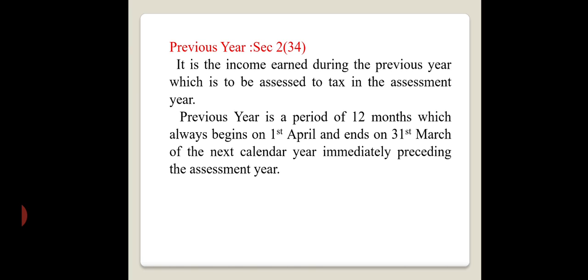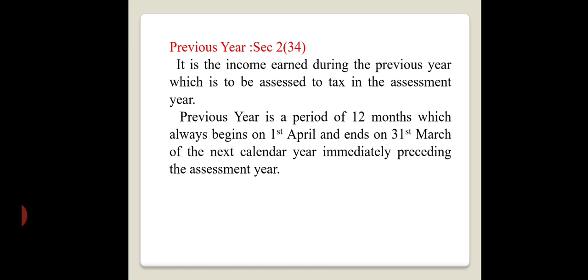What are those here? First one, income from shipping business of a non-resident ship owner. The ship owner is an NRI, non-resident of India, and whatever income there is from shipping business should be assessed during the same year only.